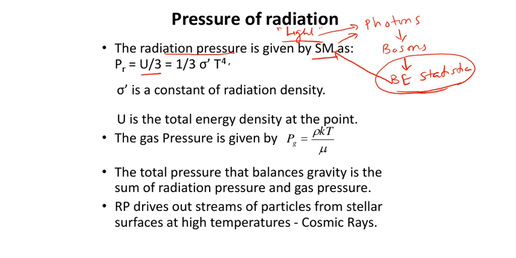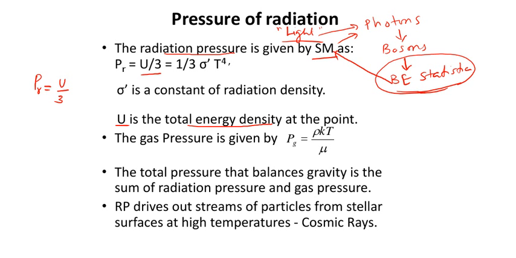This is the expression that we are not deriving. The radiation pressure is given by U by 3, where U is the total energy density. Remember, U is not the energy, U is the energy density at the point, meaning the energy density surrounding the surface, which will of course be provided by the radiation. This is the equation for radiation pressure. There are several equations for radiation pressure, but this one is worth remembering.